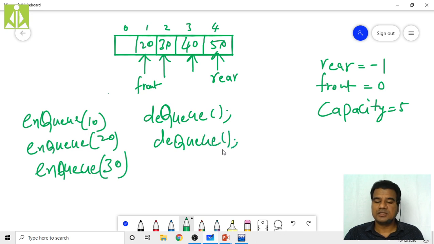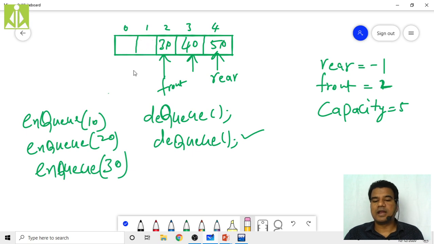Another DQ operation. So what will happen? One more element gets discarded and my front gets incremented. Before the second DQ, my front was 1. Now I am performing the second DQ, so my front will become 2 and it will point to the second location, and this element will get discarded.